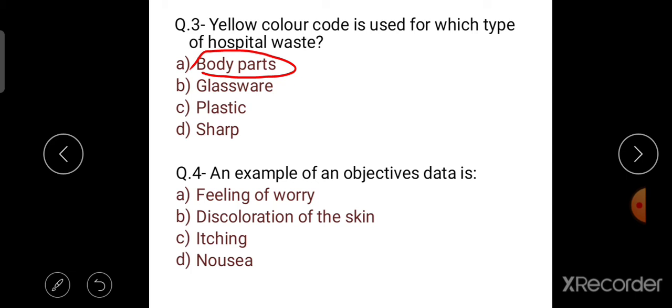Objective data are measurable and observable data obtained through observation, physical examination and diagnostic examination, whereas subjective data are information from the patient's point of view, including feelings, perceptions and concerns obtained through the interview. So here the right answer is discoloration of skin, which we can observe through physical examination and diagnostic examination.